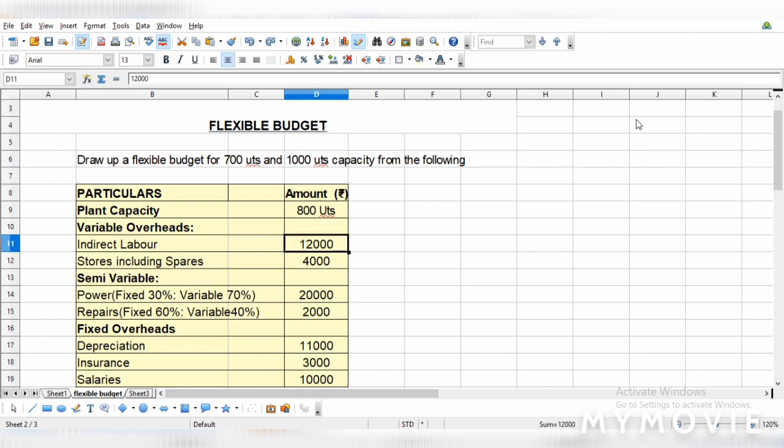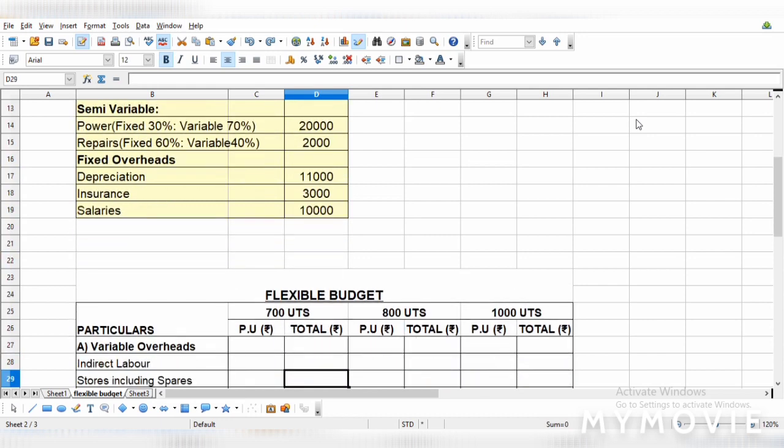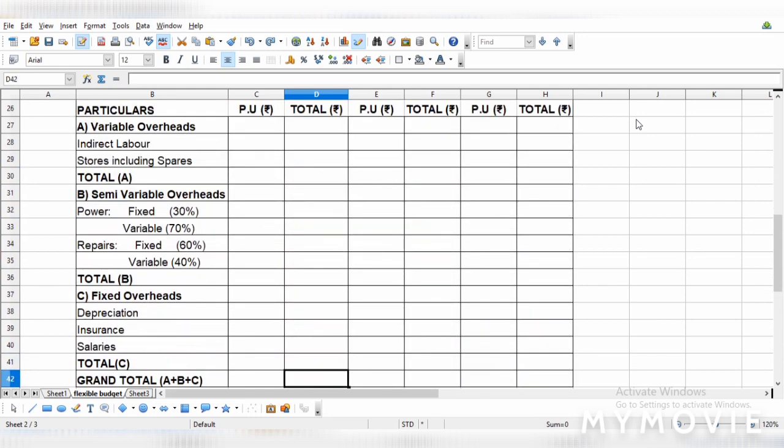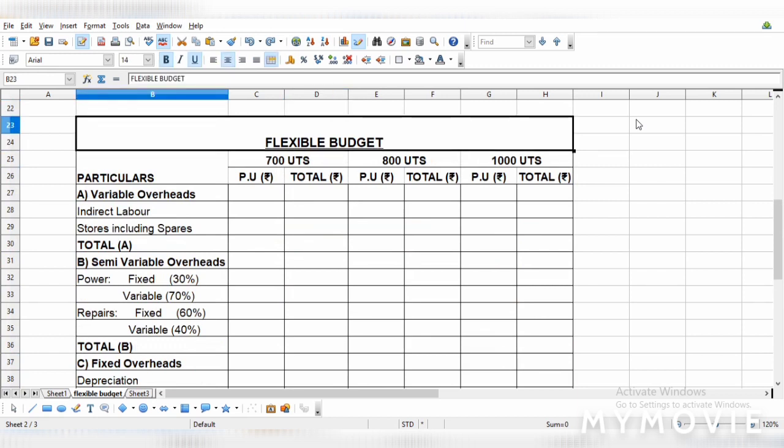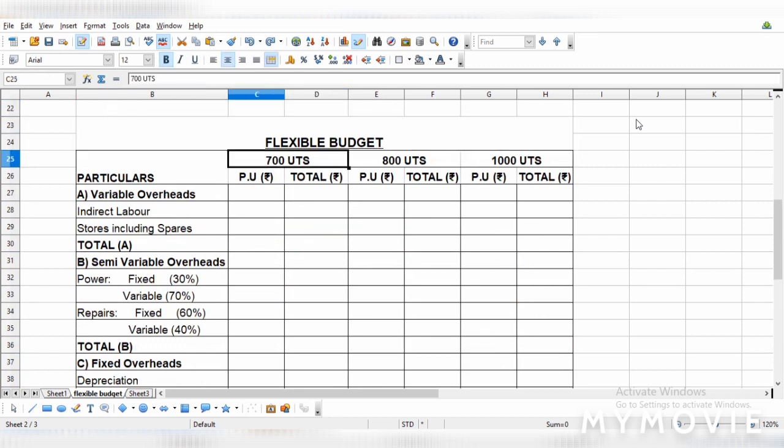We will work out a flexible budget for the question. I have drawn a format here. You can see flexible budget, then particulars, and then I have drawn up columns for different units: 700 units, 800 units, and then 1000 units.